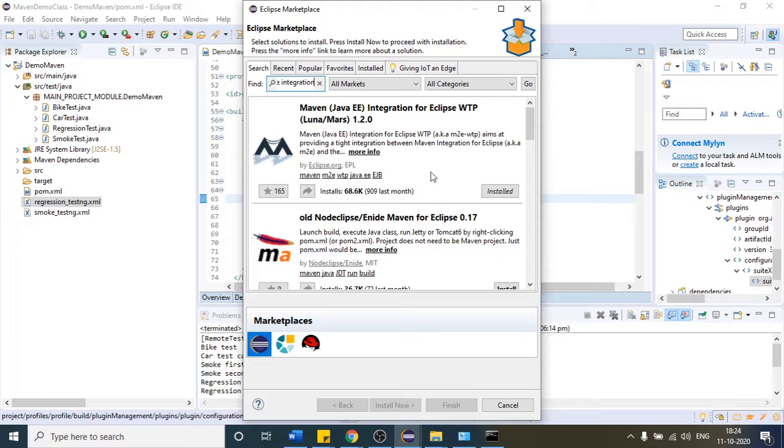You can see, okay, so this is the one. I have already installed it. You have to download this first if you want to run your test cases from the Eclipse in Maven. Just install it, and after that it will ask you to restart your Eclipse, and then open it again.